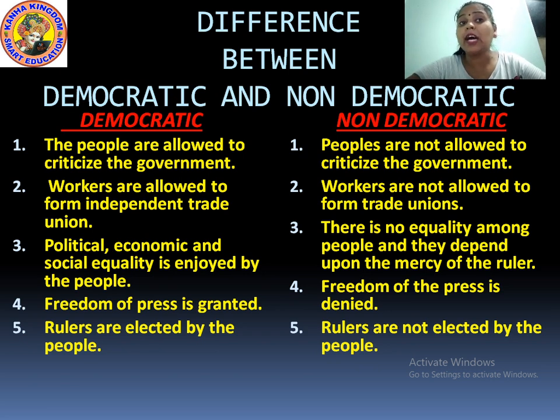Next, rulers are elected by the people. Now, this is the most important thing, students, in the democratic form of government. Why is it said to be the most important thing? The reason behind it is that all the rulers are being elected by the people. No one is hampering those people.